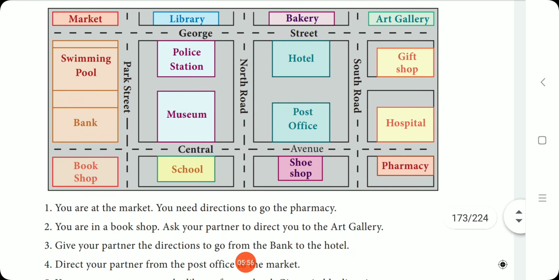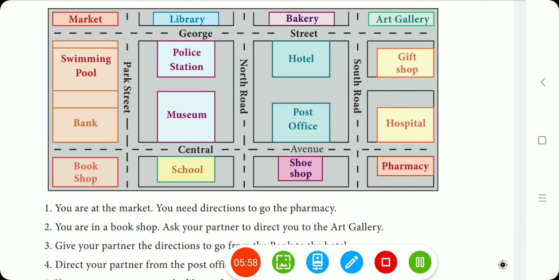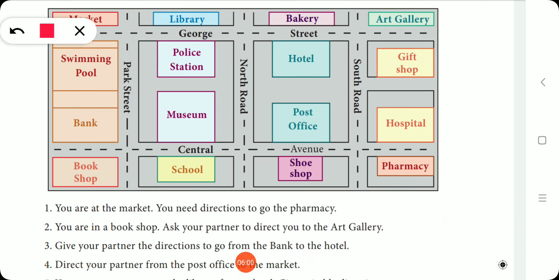See, the questions are given for you. What is the first question? You are at the market and you need directions to go to the pharmacy. So here is the pharmacy. You have to reach the pharmacy, so you have to give directions.